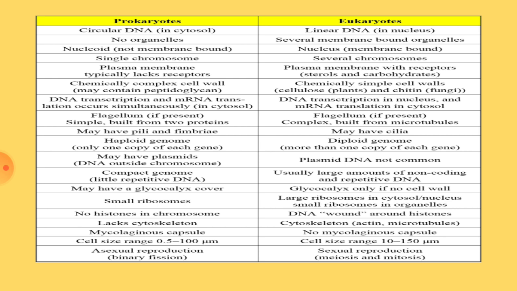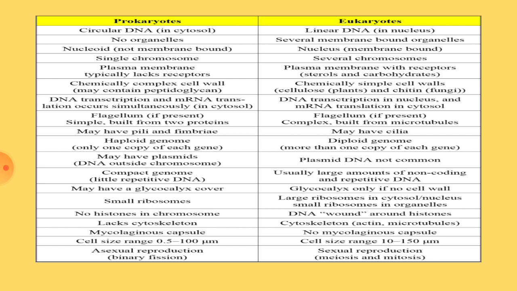The subunits of 70S ribosomes are 50S and 30S. Whereas in eukaryotes, ribosomes are large in size, they are called 80S type. The larger subunit of 80S ribosomes is 60S and the smaller one is 40S. They are present in both cytoplasm as well as in the nucleus, and also in the mitochondria and chloroplastids. Whereas ribosomes in the prokaryotes are present only in the cytoplasm.